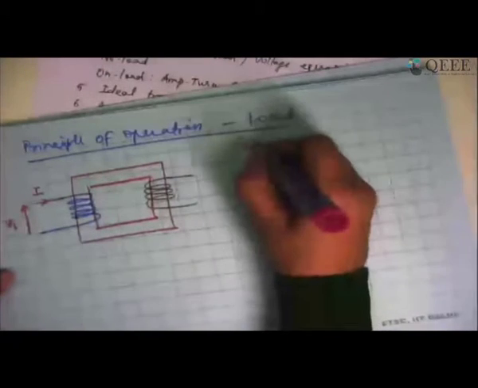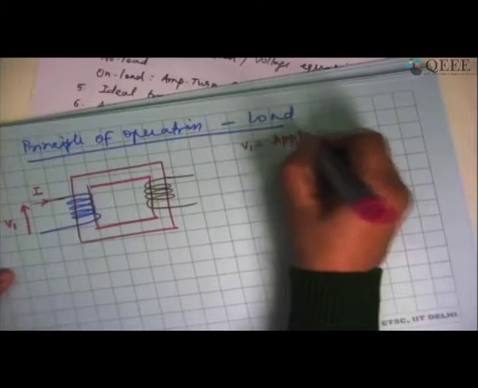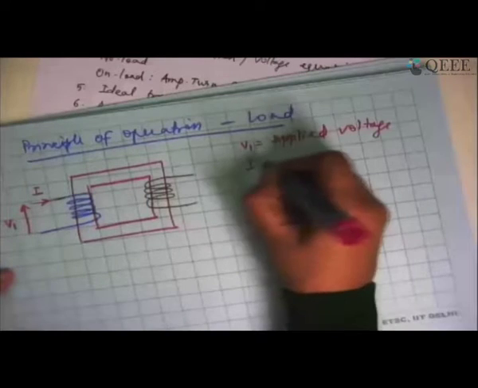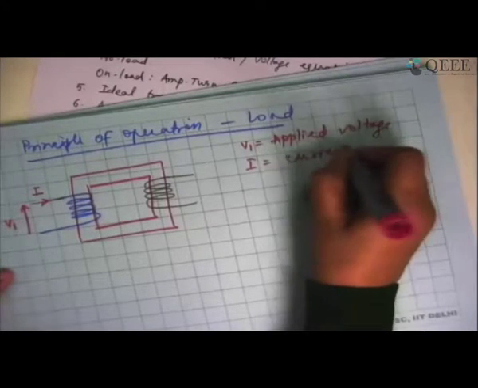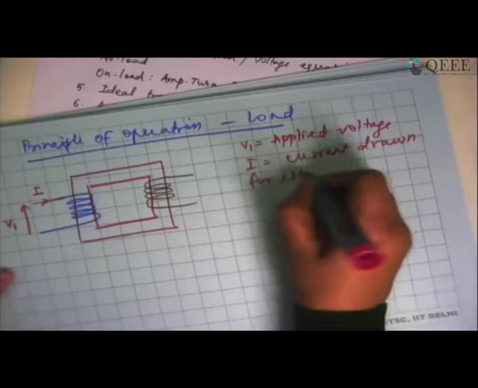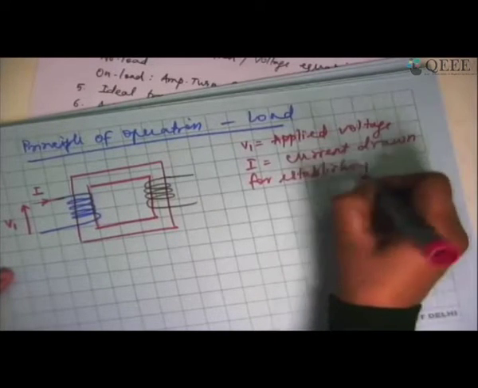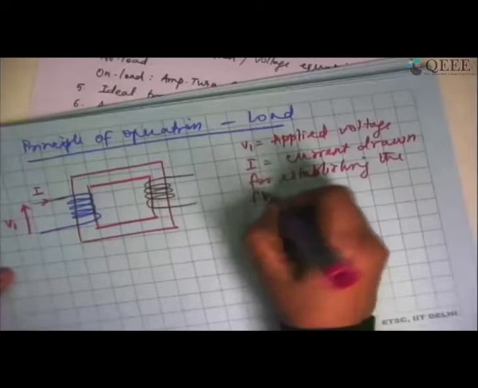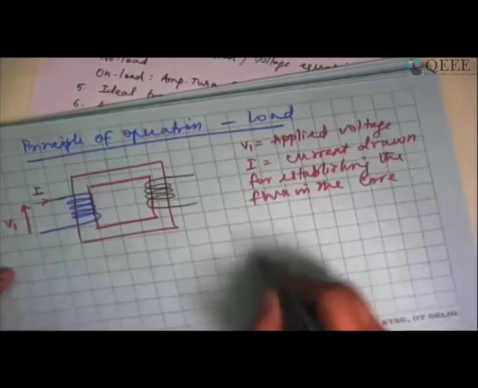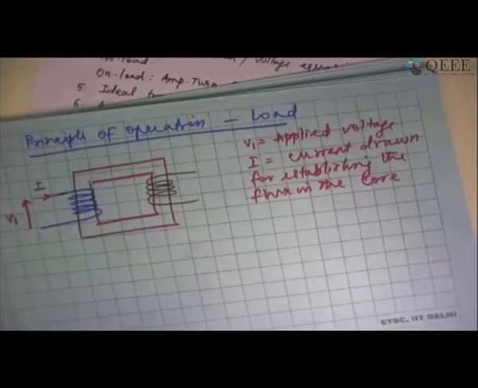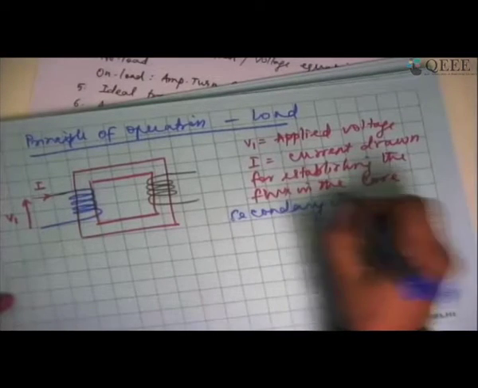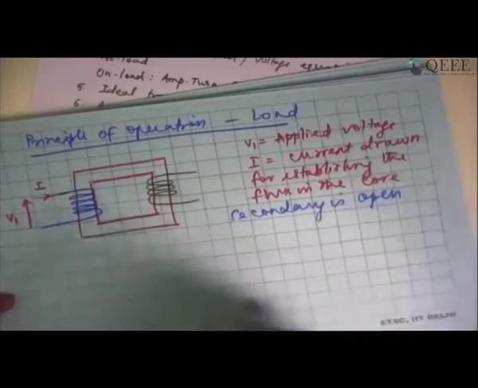So V1 is the applied voltage and I is the current drawn for establishing the flux in the core. So at this point, I have left the secondary open. So I would say at this point, secondary is open. No load is connected. It is simply open circuited.